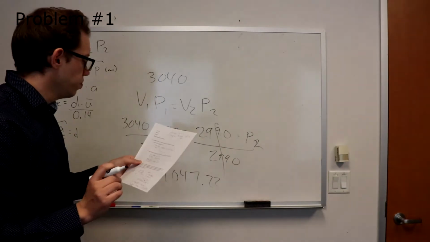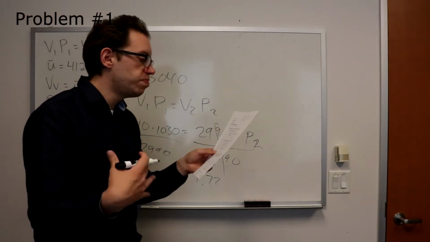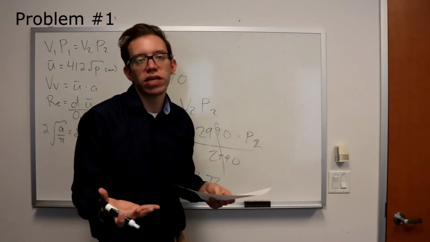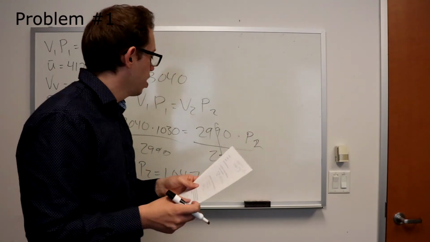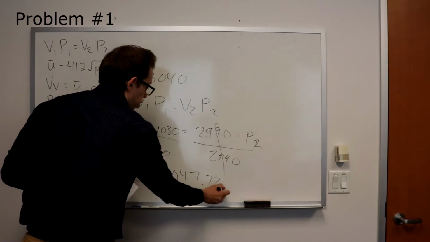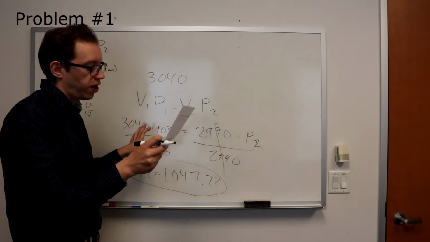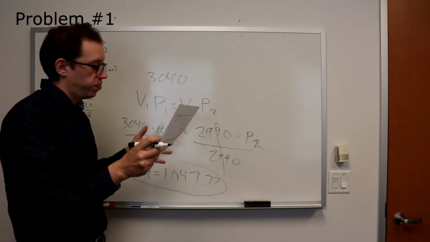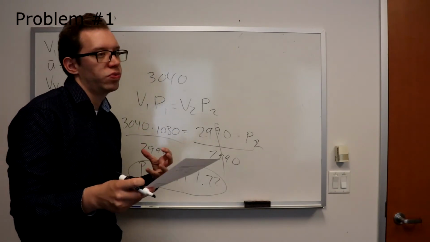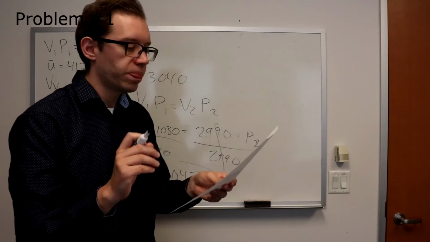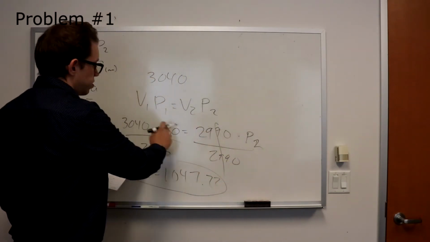The second part, though: what would V2 need to be for a P with the same amount of pressure increase, is what I meant to say here. So basically you want to use this P2 in the same equation, but you need to find how much constriction you would need to get that same amount of pressure behind the P. You're still going to use this equation.